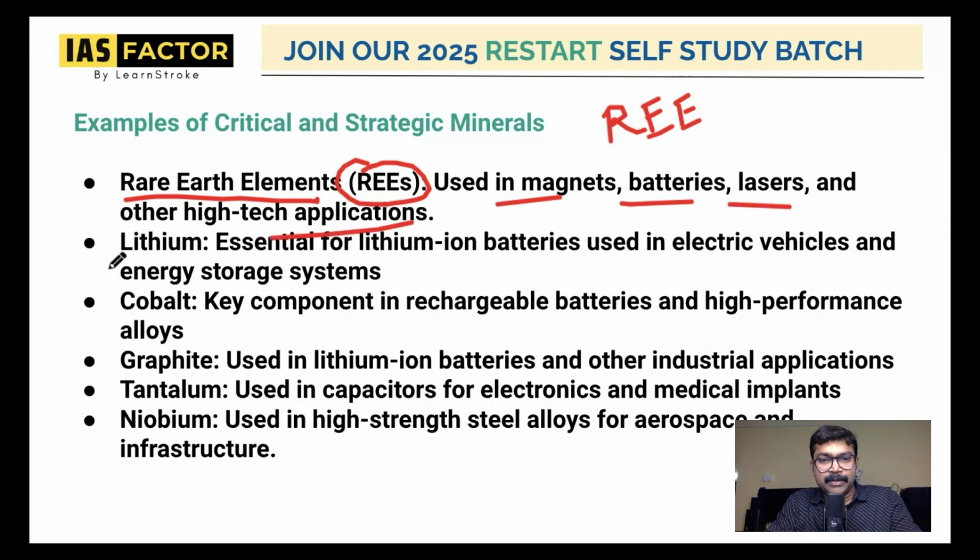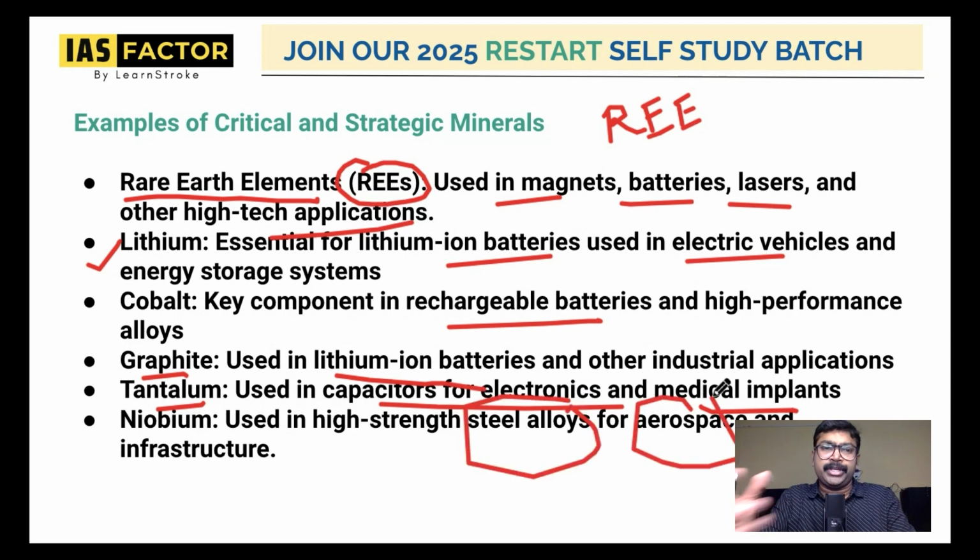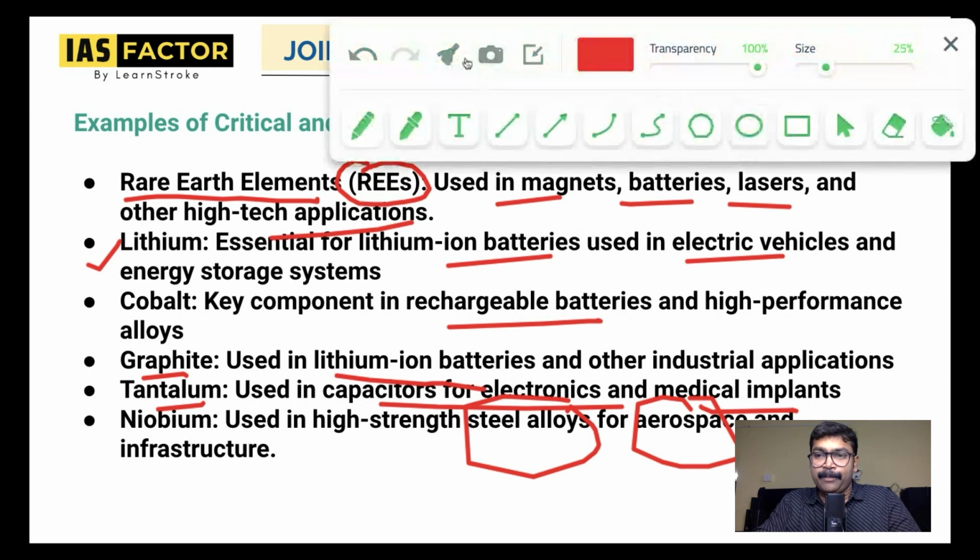Lithium is used for ion batteries, EV vehicles, etc. Cobalt is used for batteries and high performance alloys. Graphite is used in batteries, and tantalum is used in capacitors, electronics and medical implants. Niobium is used in steel alloys, aerospace and infrastructure. So these are some of the critical and strategic minerals. Know about this, especially rare earth elements. They are also very, very important.